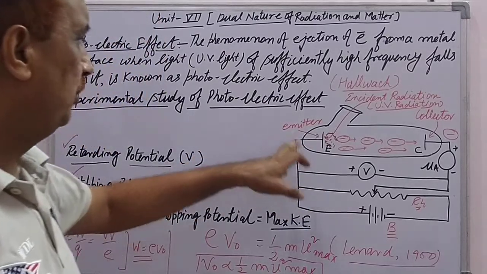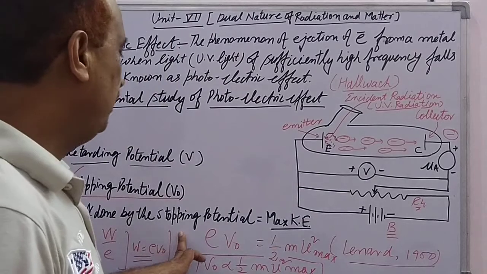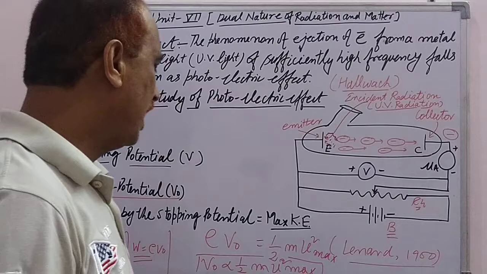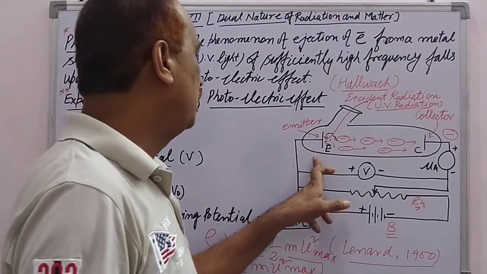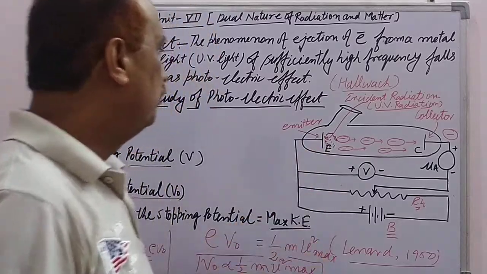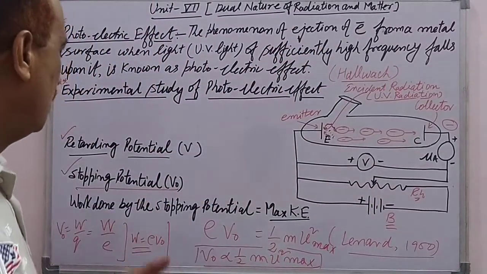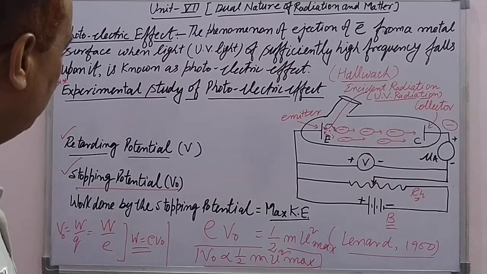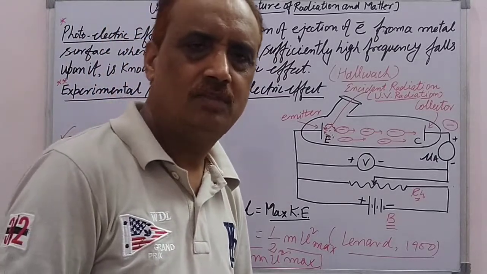When the photoelectric phenomenon takes place, the stopping potential will come into action, and that stopping potential is always directly proportional to the maximum kinetic energy of the electron ejected from the emitter when the ultraviolet radiation is incident on it. This is one experimental study of the photoelectric effect, and the next part we'll discuss in the next video. Okay, thank you very much.